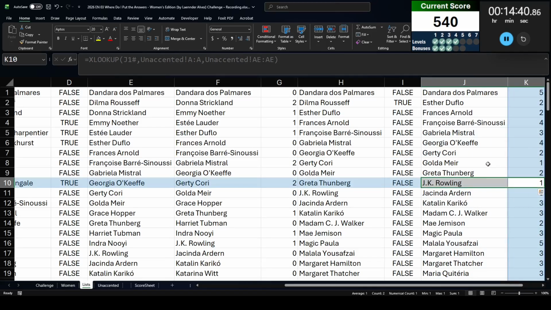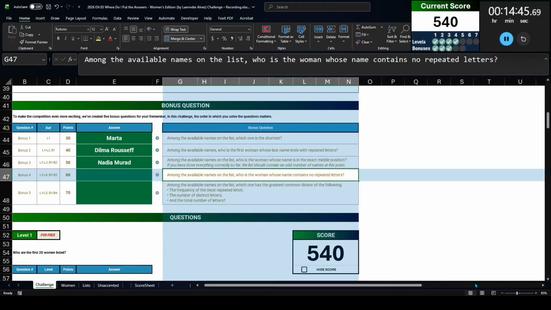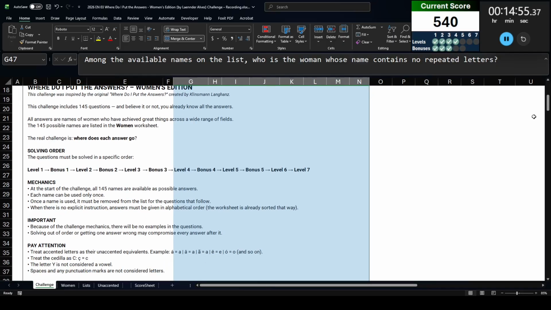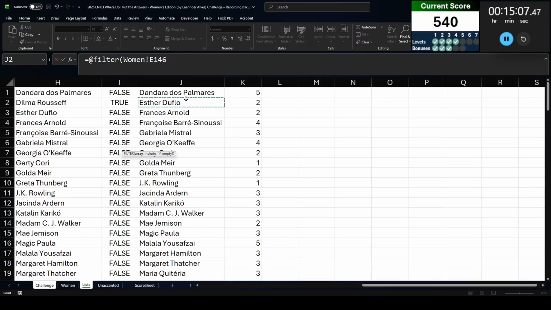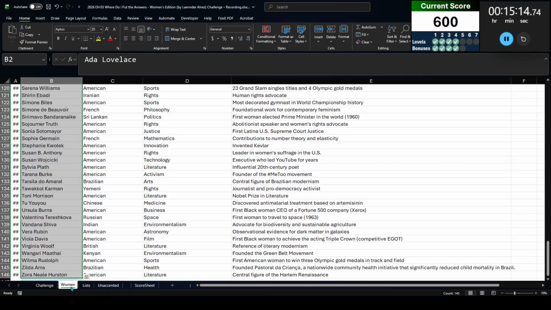Now, this bonus tripped me up a bit because there's actually 2 names that don't repeat letters. And the organizer's point was here earlier. Let's see, what did it mention? There was a mention where when there's no explicit instruction, answers must be given in alphabetical order. The worksheet is already sorted that way. So their argument is choose the first name that's in alphabetical order, right? So we're going to filter this list of women where this equals 1 and this @ symbol is going to pull out that first name, which is Golda Meir. Right.